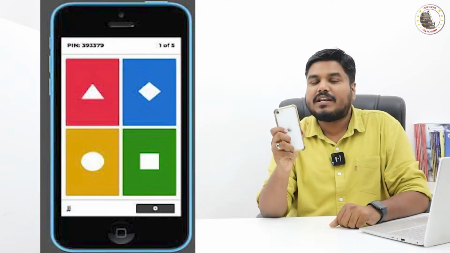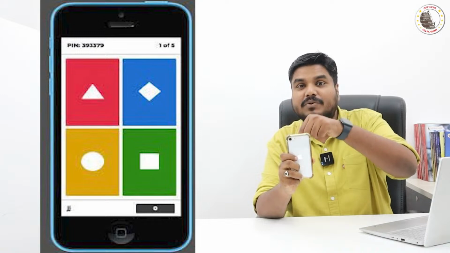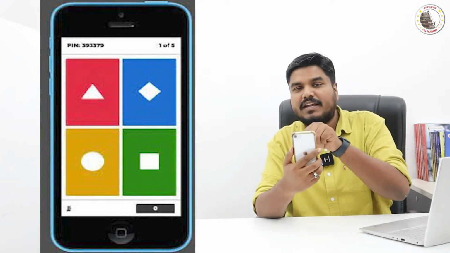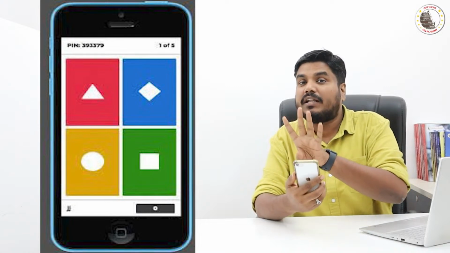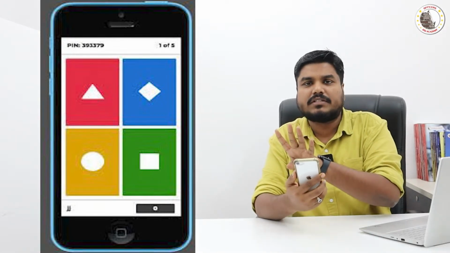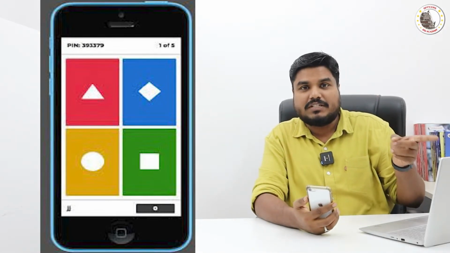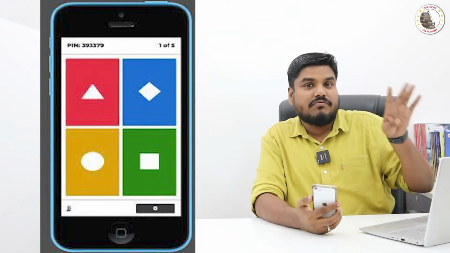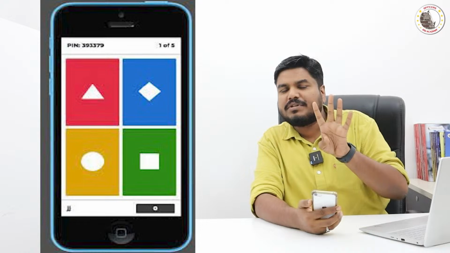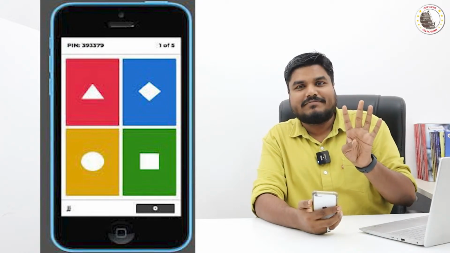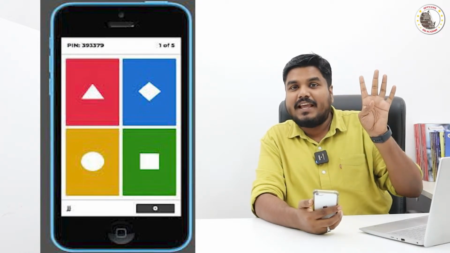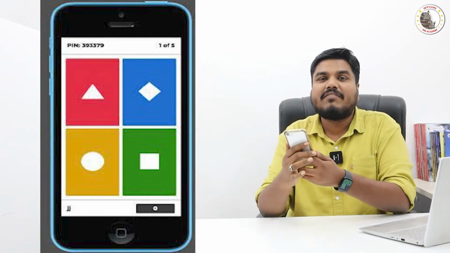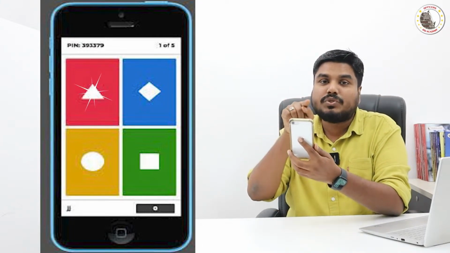In your mobile phone, you have installed the Kahoot application, right? The application on your device will show you only 4 colored boxes. In the live video you are watching, I will give you the question followed by the 4 options, each with a color code. So if you are going to choose A as the right answer, and A is red, then in your mobile phone you have to choose the red colored box.